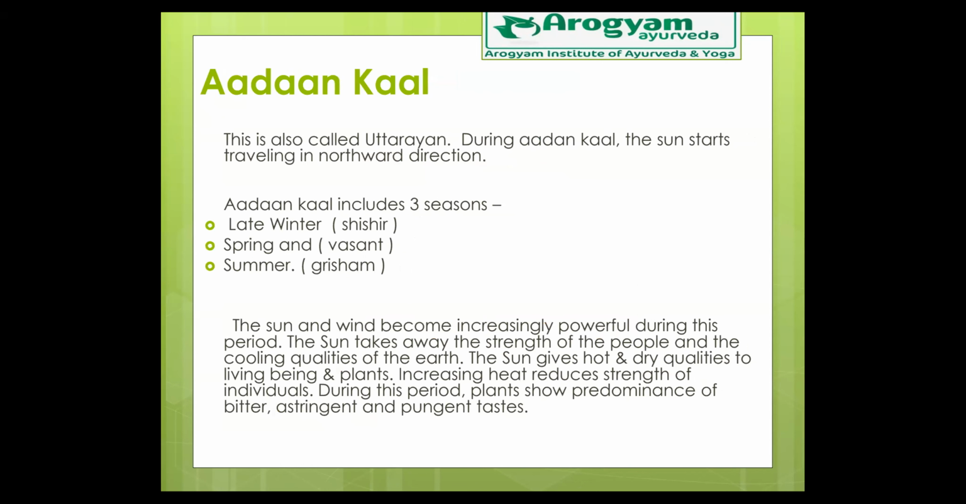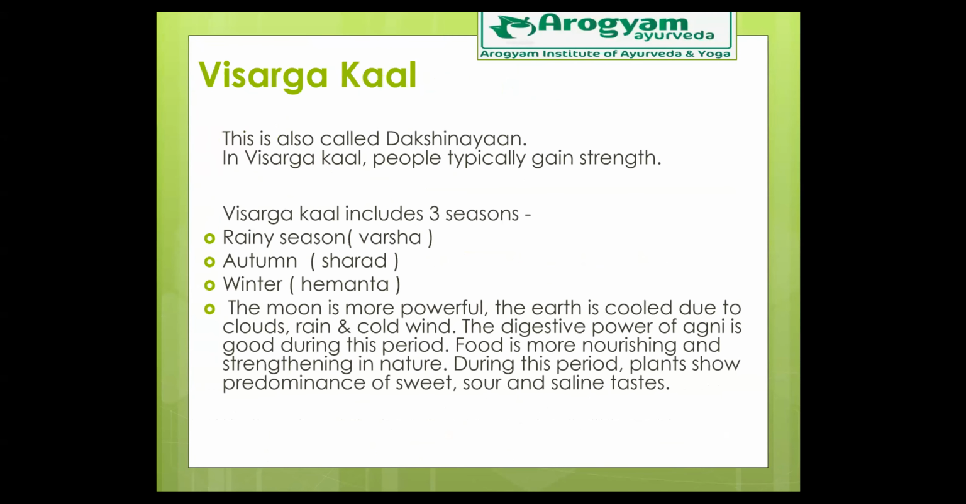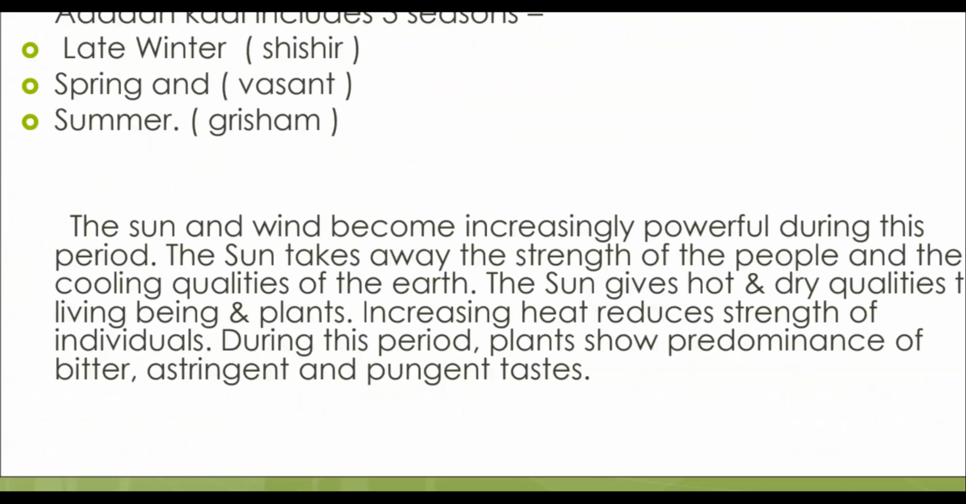So how is the environment? How is the atmosphere during Aadaan Kaal? The sun and wind become increasingly powerful during this period. The sun takes away the strength. Just a minute. So I hope all of you are able to see the slides, right? The sun takes away the strength of the people and the cooling qualities of the earth.